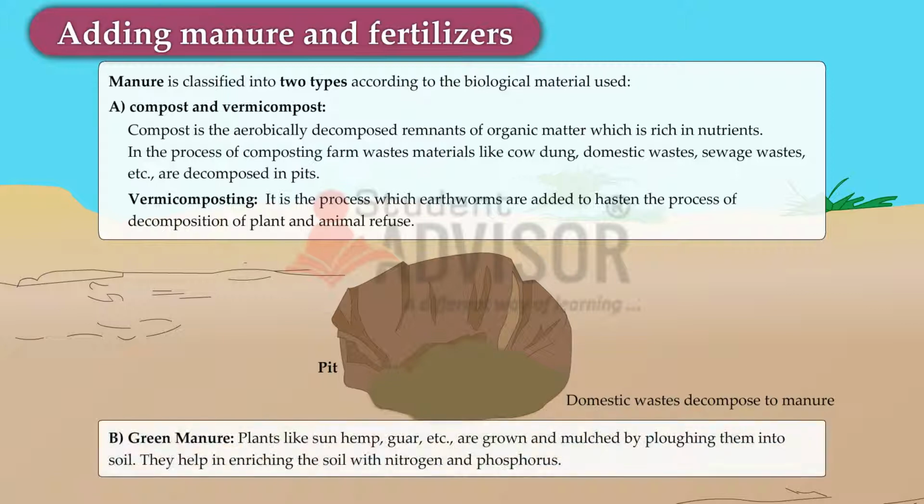Green manure. Plants like sun hemp, guar, etc., are grown and mulched by plowing them into the soil. They help in enriching the soil with nitrogen and phosphorus.